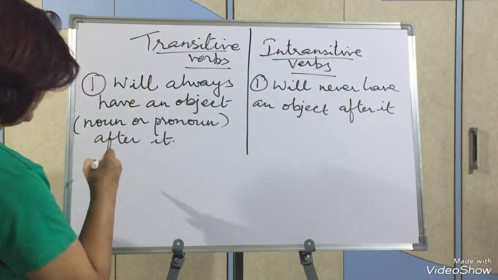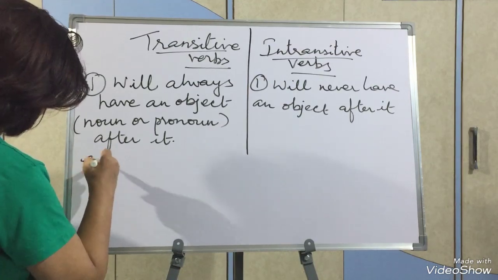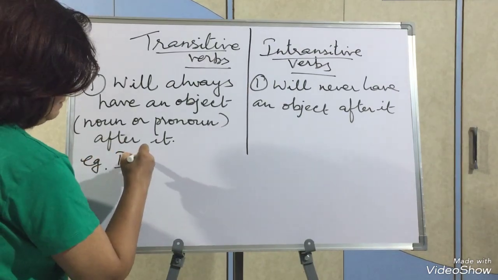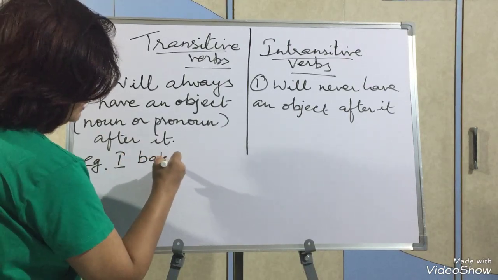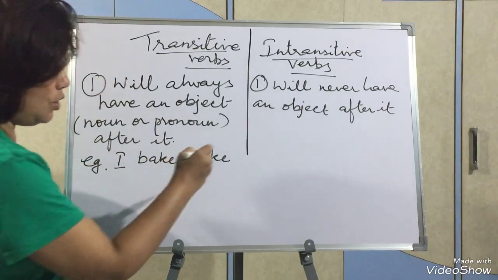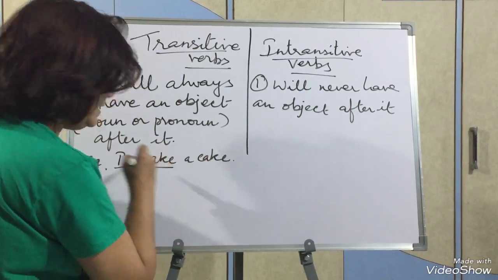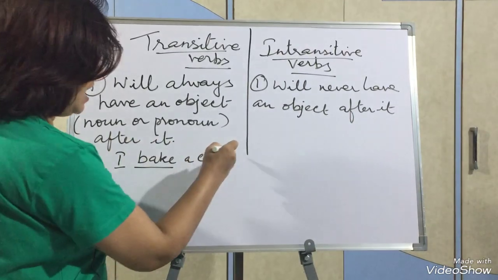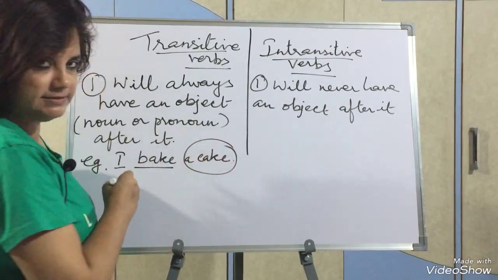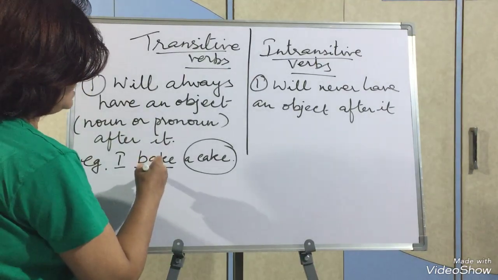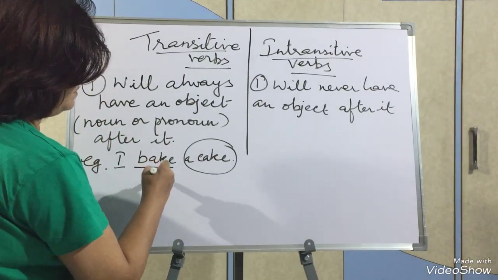Now how will you understand? Example, I bake a cake. What's the verb here? Obviously bake. I bake what? Answer is a cake. A cake is a noun, it's an object. So bake is a transitive verb.